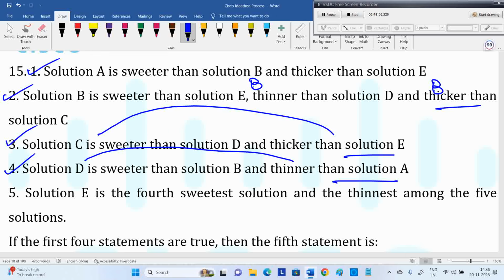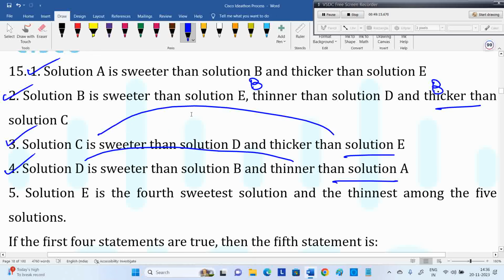Now, is it true? False? Definitely false. We have the options true, false, uncertain. False. Okay. If the sweetest is false also, we can go with false. That's it. If it is wrong, then we can go directly.